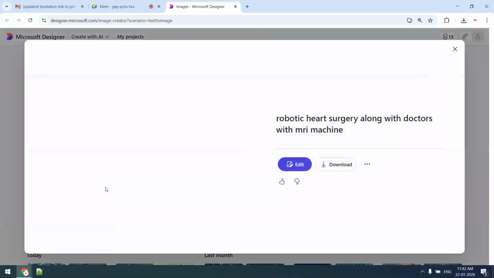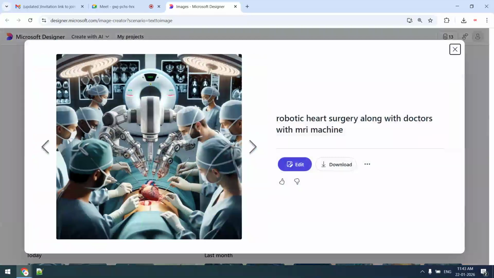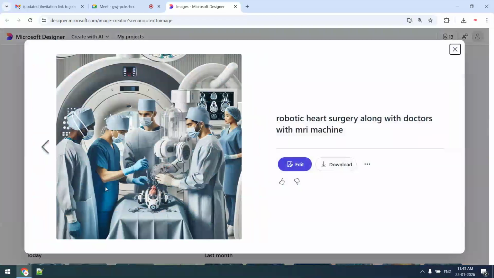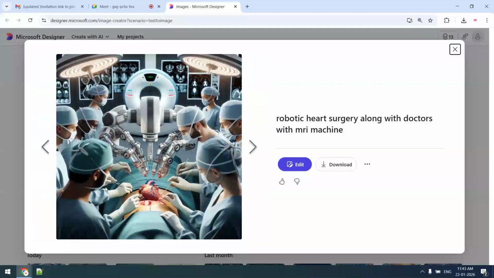But you can see what is going on here. My conditions: robotic heart surgery, doctor, patient. You can see patient is there, doctors are also there, MRI machine, and each and every condition is fulfilled. So you can see that.